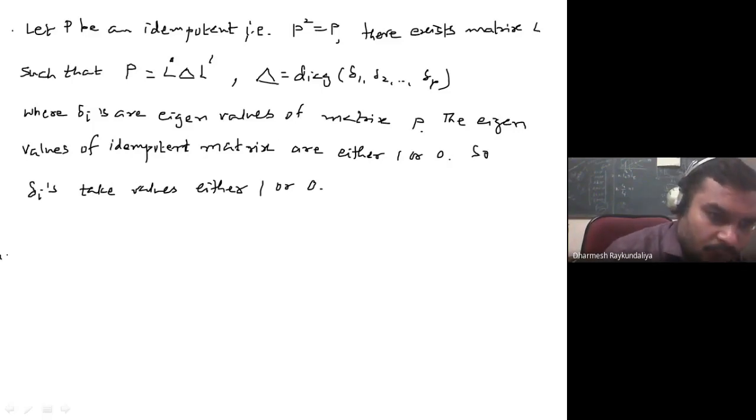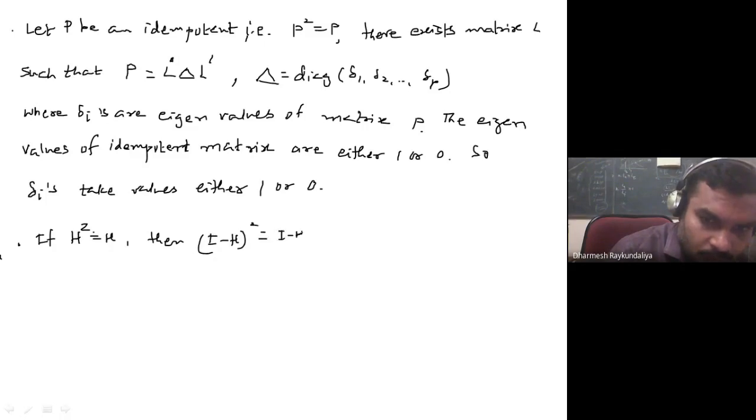The next, if H is idempotent, if H square equal to H, then I minus H square is equal to I minus H. It means that if H is idempotent, then I minus H is also idempotent. So you can prove it. I minus H square is equal to I minus H into I minus H. So I multiply I, that is giving the identity matrix.